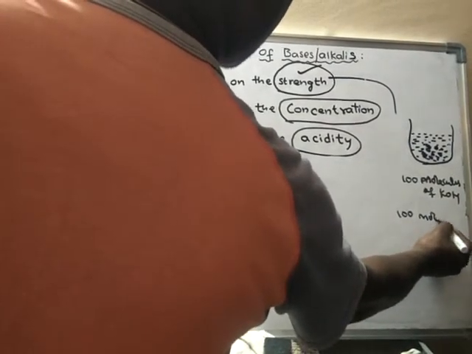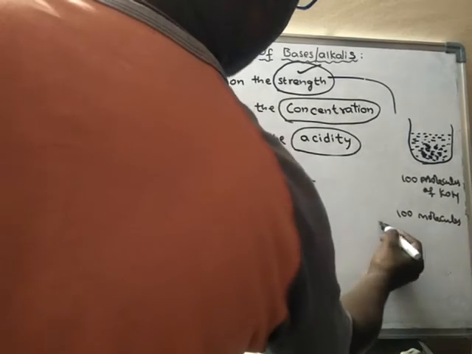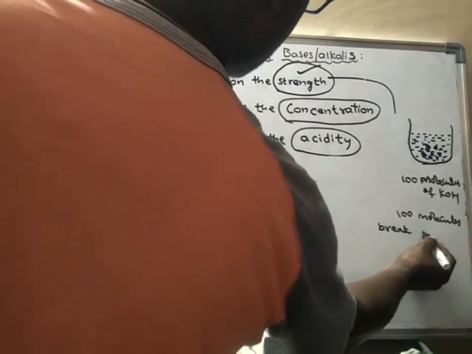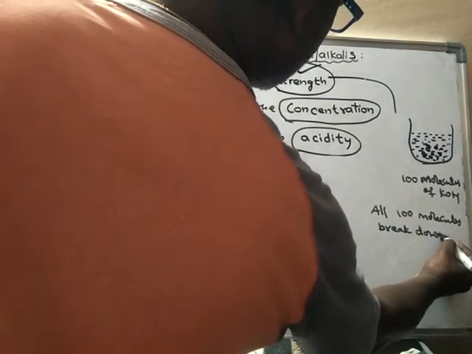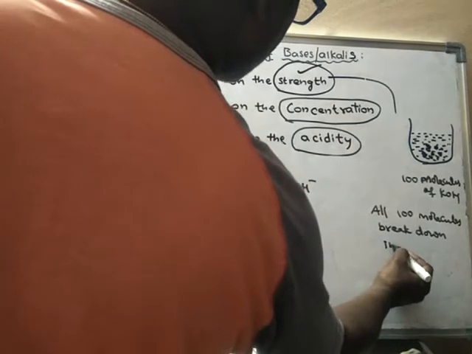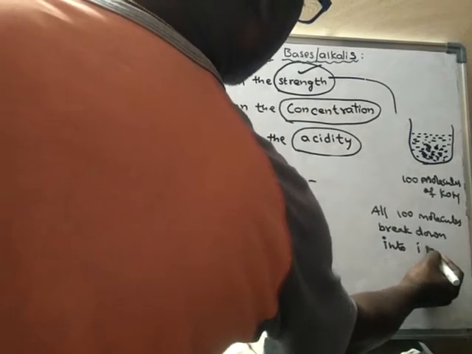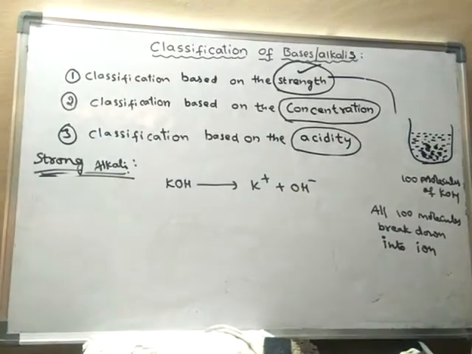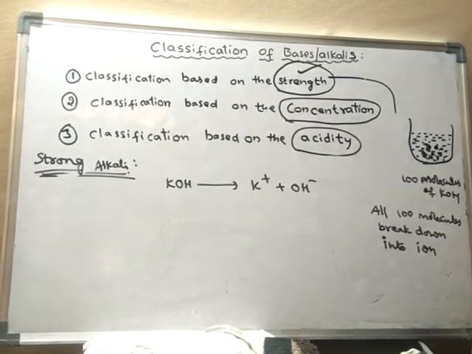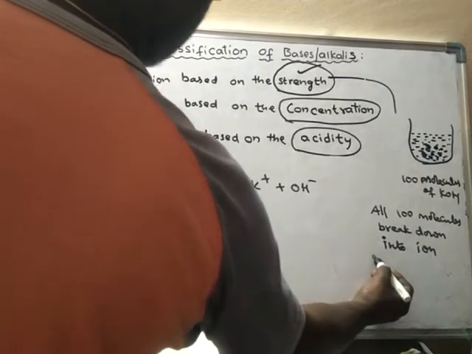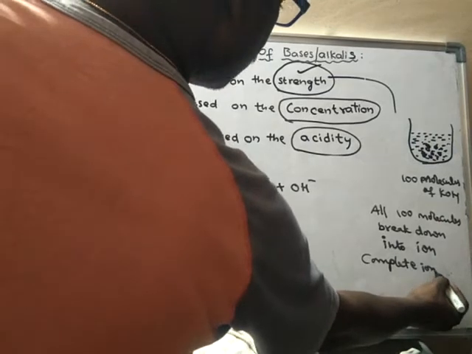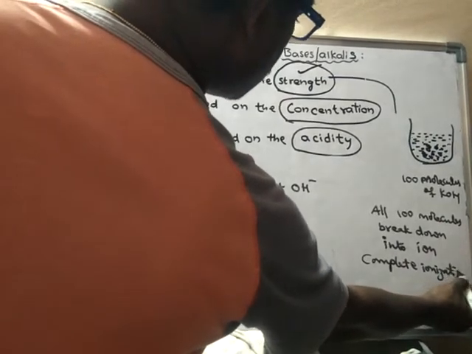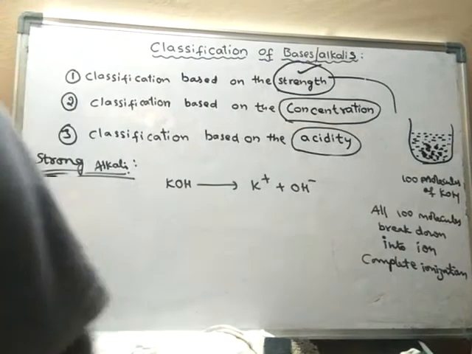All 100 molecules break down into ions. So in that case only we have to consider it as complete ionization. So when complete ionization is there, then we have to use only a single arrow.